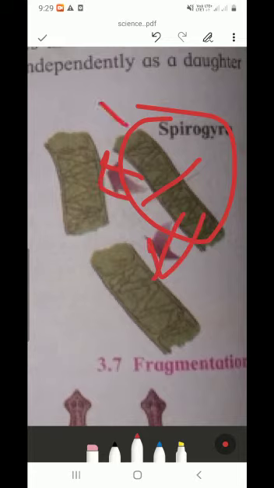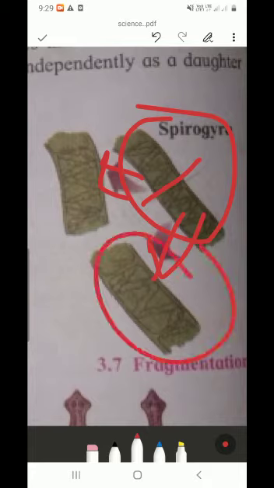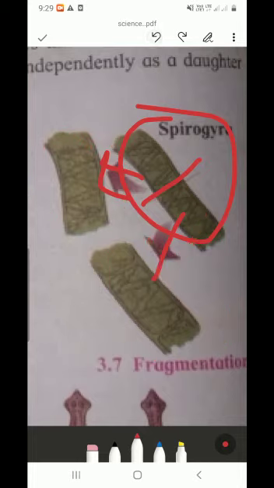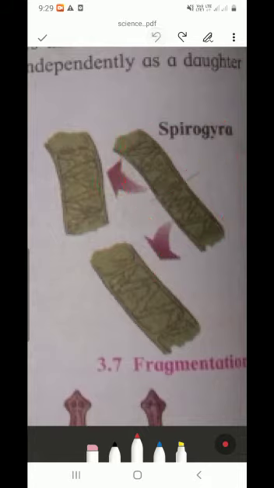Many times it may break down into three or four parts. For example, here the Spirogyra is broken into two parts. Those two parts live independently, and when mature they live independently. This is fragmentation. Here reproduction occurs.